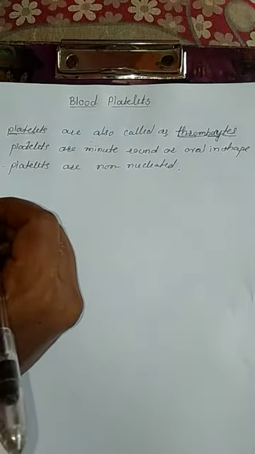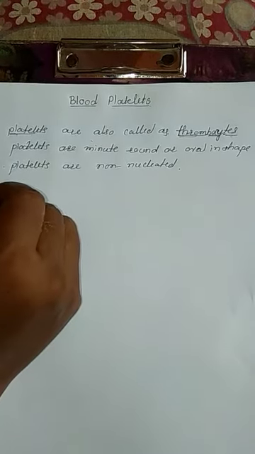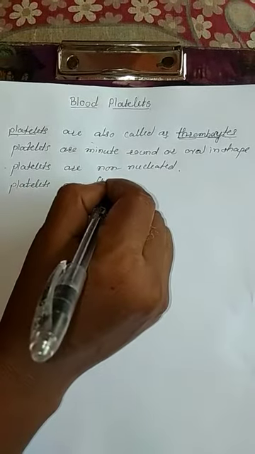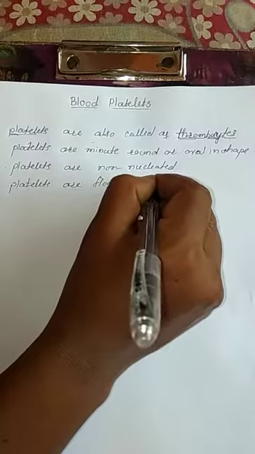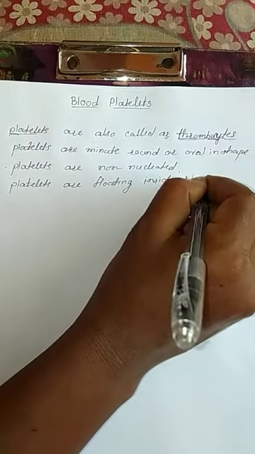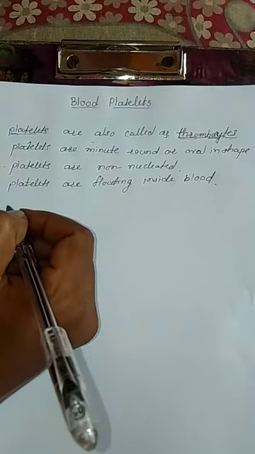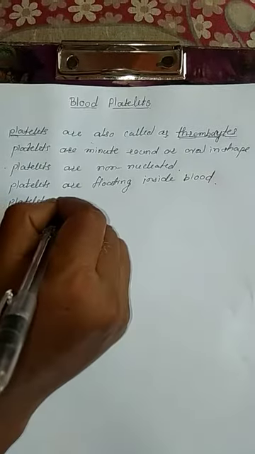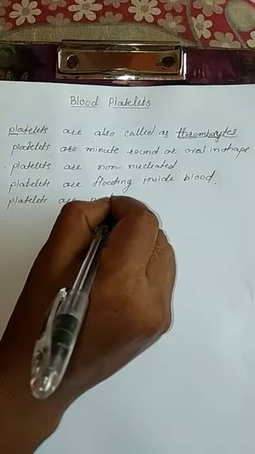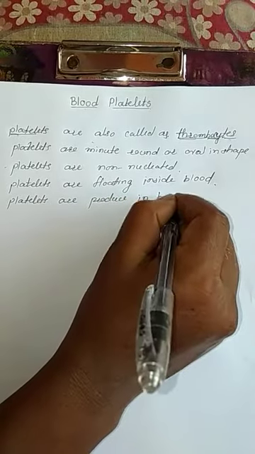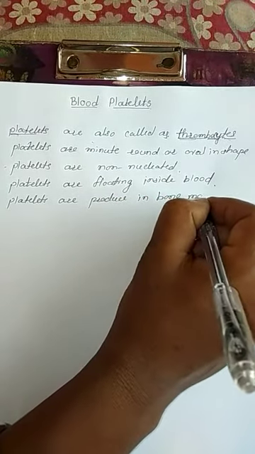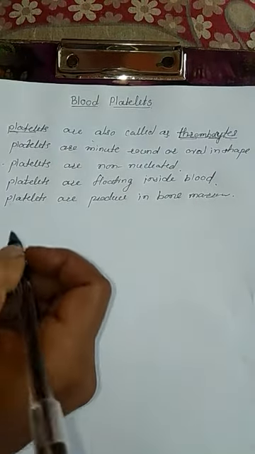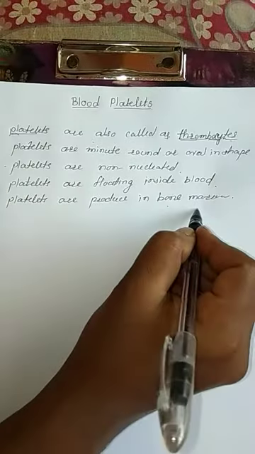Platelets are very small and are floating inside the blood. And platelets are produced in the bone marrow. We have seen that RBC and WBC are formed in the bone marrow, liver, and spleen. The platelets are also formed in the bone marrow.